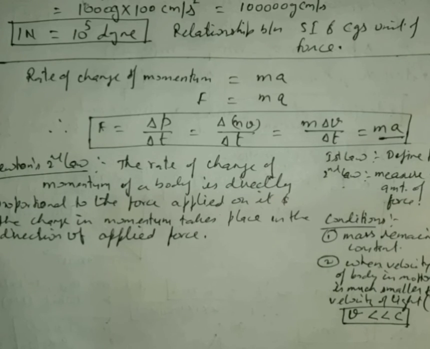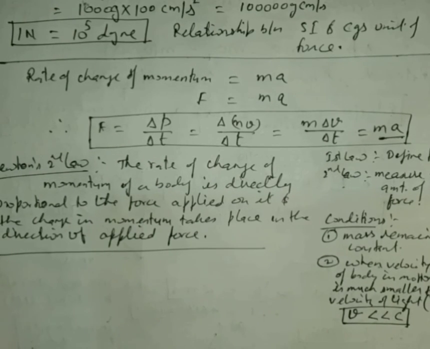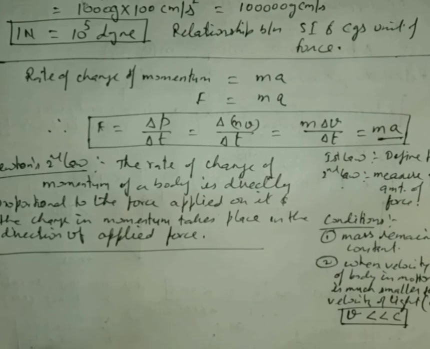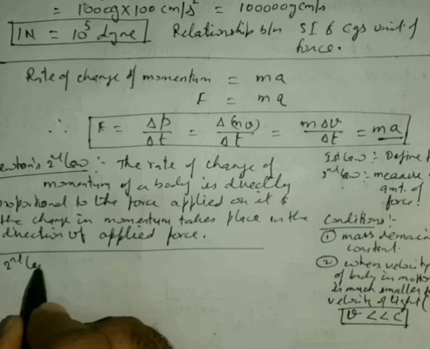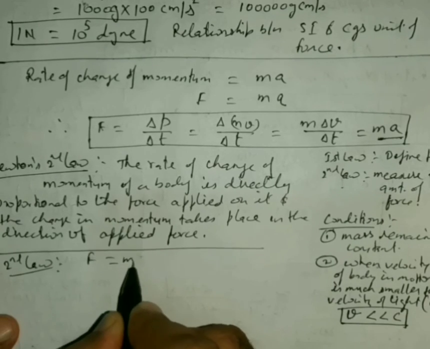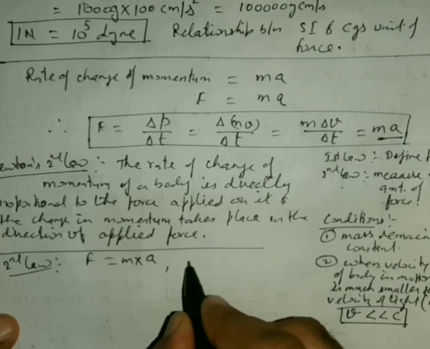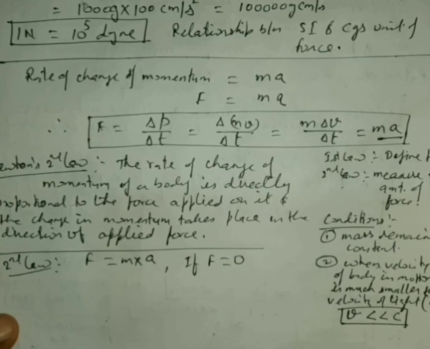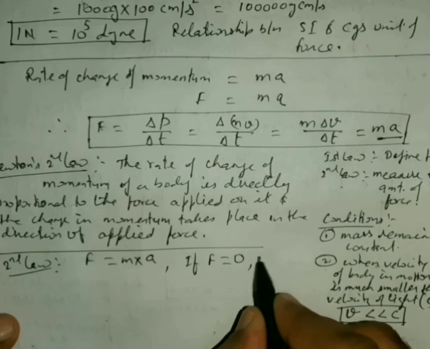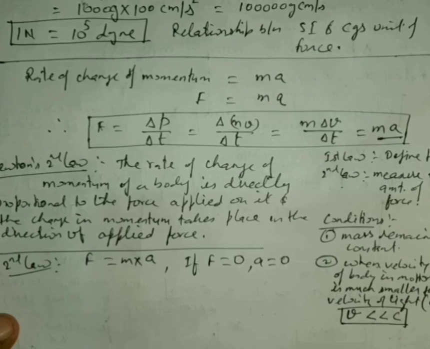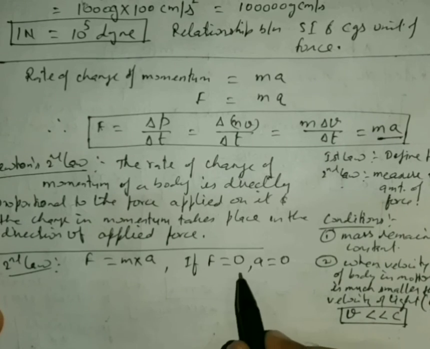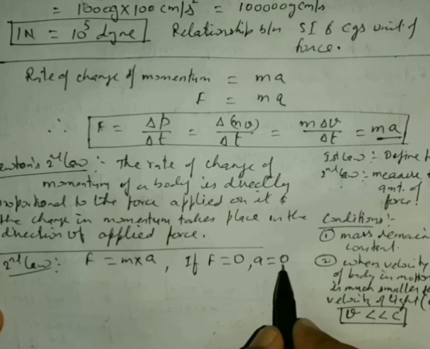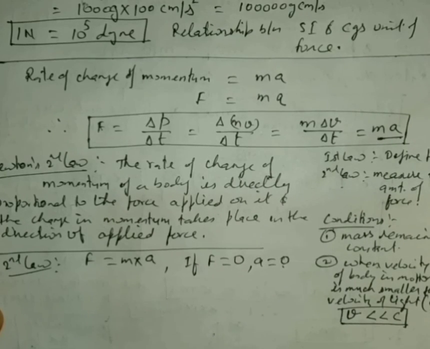Now we can also obtain the first law from the second law. The second law says that force is equal to mass multiplied by acceleration. If force is 0, meaning there is no applied force on the body, then the acceleration will be equal to 0. If the body is at rest, it will remain at rest.